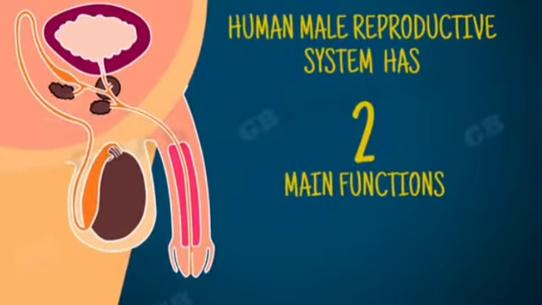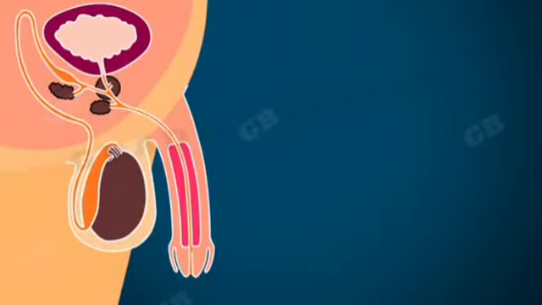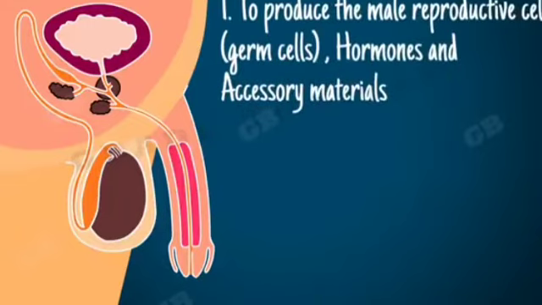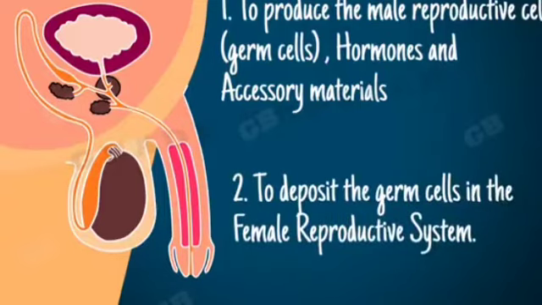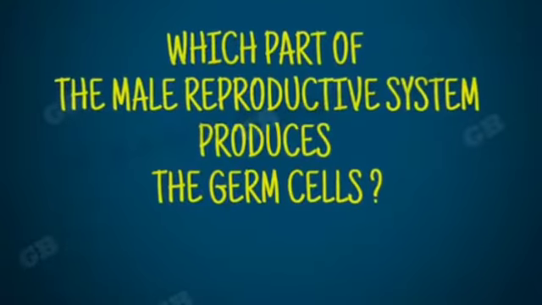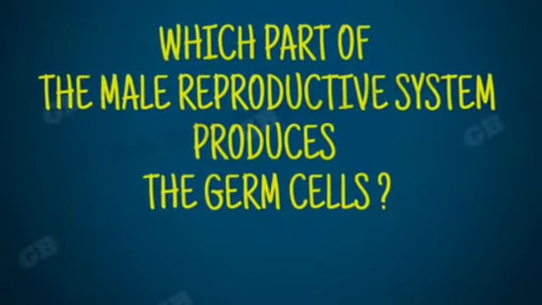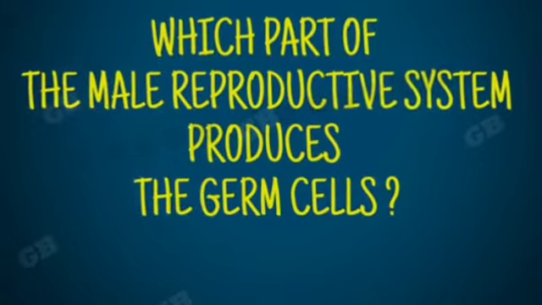The human male reproductive system has two main functions. One, to produce the male reproductive cells, hormones, and accessory materials. Two, to deposit them in the female reproductive system. Now let's see which part of the male reproductive system produces germ cells.